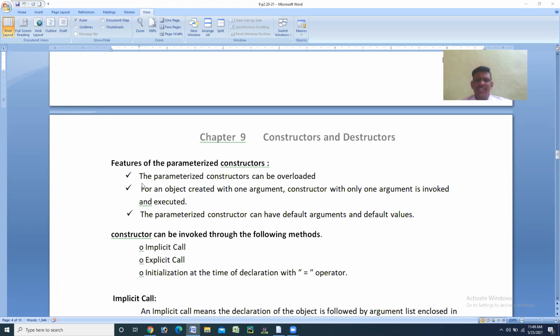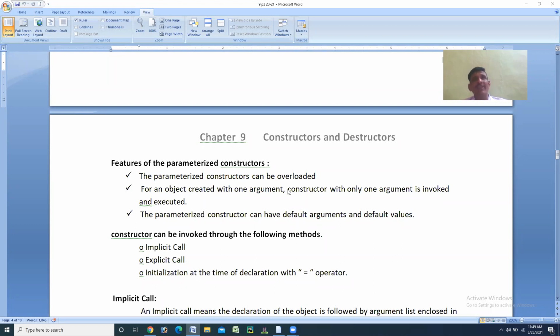The first feature: the parameterized constructor can be overloaded. The default constructor cannot be overloaded. That is one more point, you can add it as a disadvantage there. In the default constructor, you can write one more point, that the default constructor cannot be overloaded, whereas the parameterized constructor can be overloaded. Why? In the default constructor we don't have any arguments, whereas in a parameterized constructor we have arguments. That's why it can be overloaded.